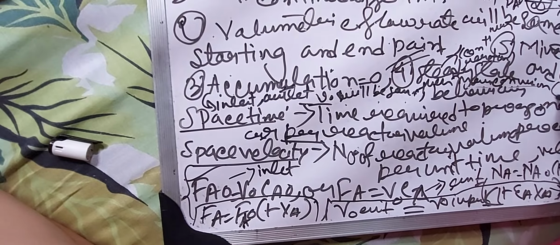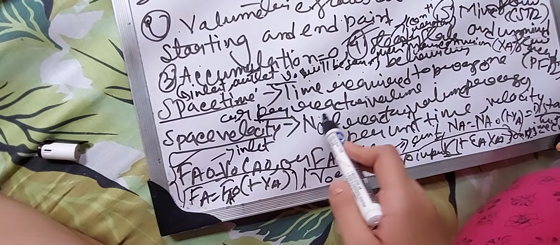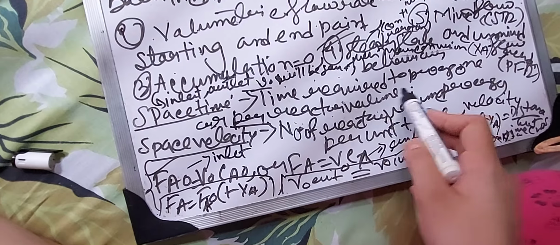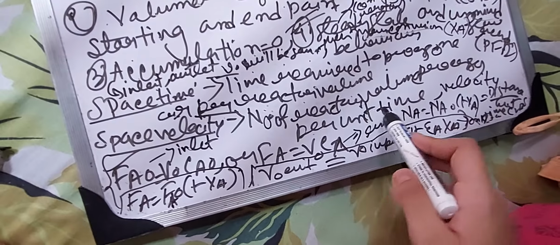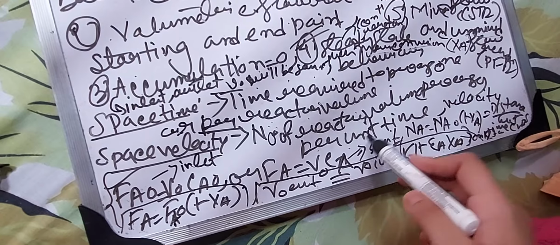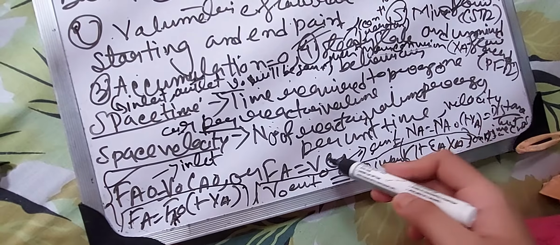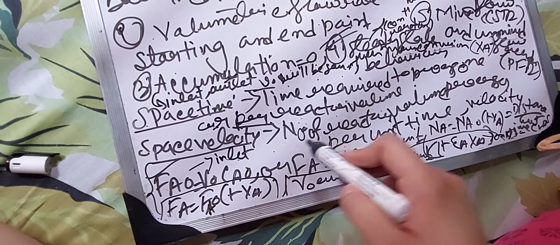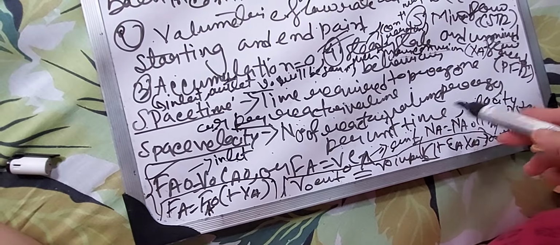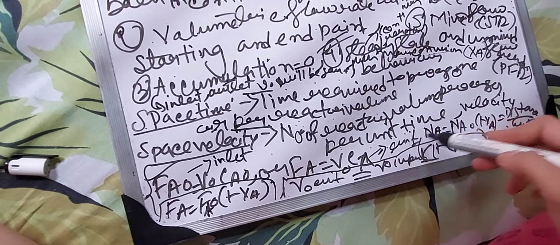Space time is the time required to process one reactor volume. Space velocity means the number of reactor volumes processed per unit time. When we talk about space time, it is the time required to process one reactor volume, and space velocity is the number of reactor volumes processed per unit time.